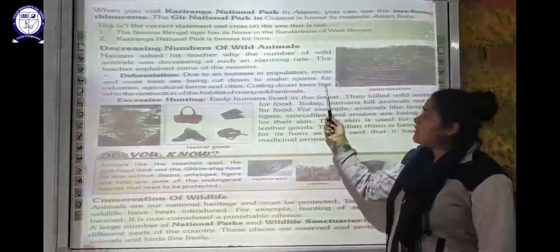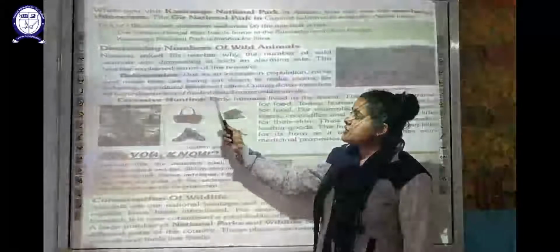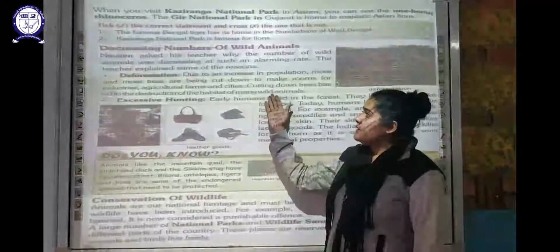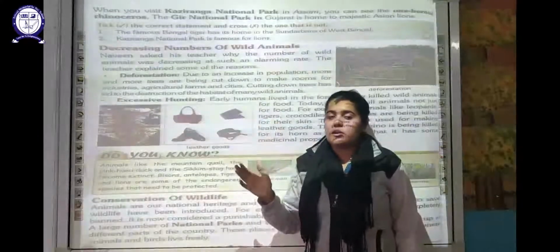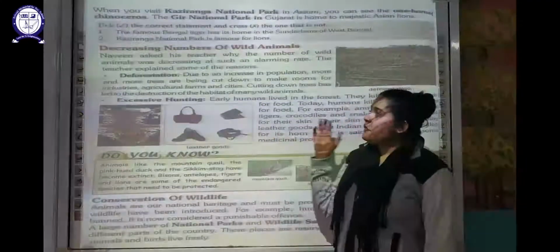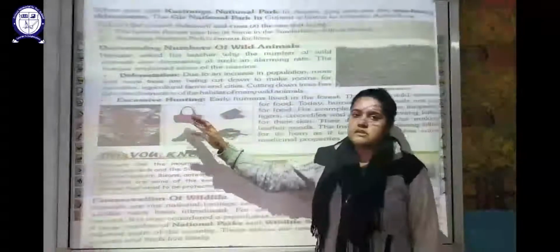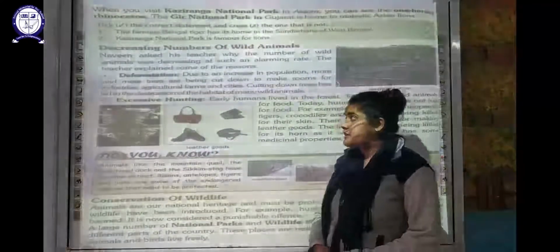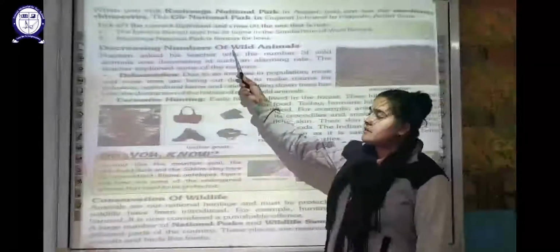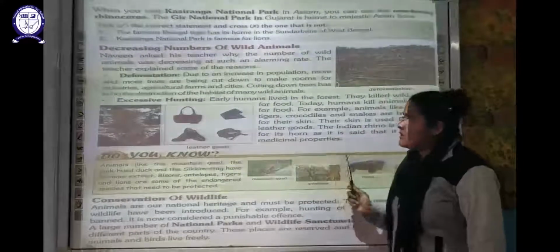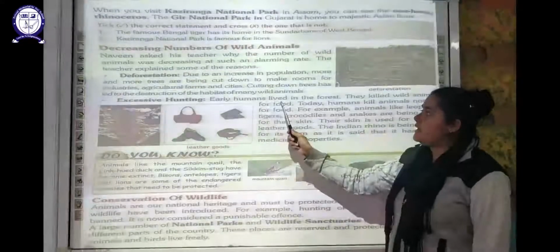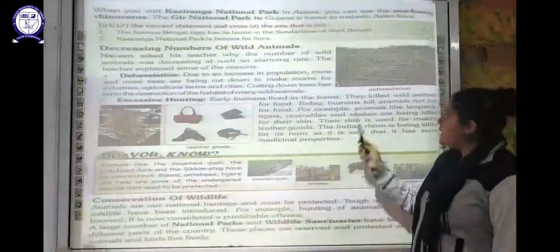Because of this cutting down of the trees, the habitat of many wild animals has been destroyed. As you are aware, the natural home of these wild animals is the forest, and if human beings are causing deforestation, obviously their natural habitat is being disrupted by us, and it will lead to a decrease in the number of wild animals. The next reason is excessive hunting. As you are aware, the early humans used to live in the forest.